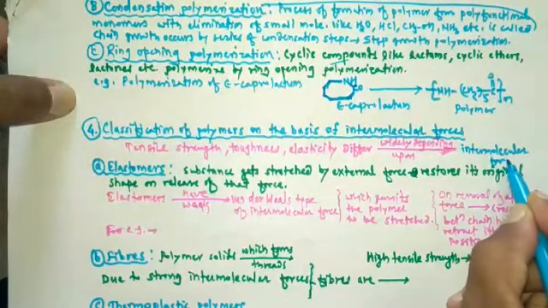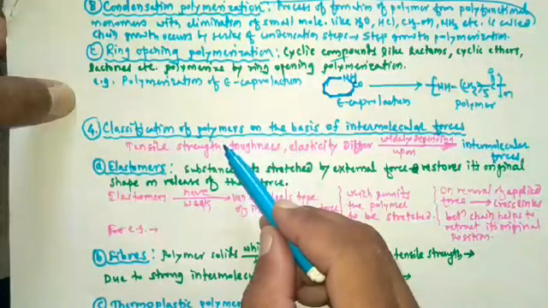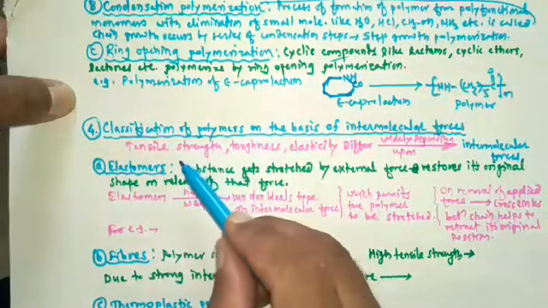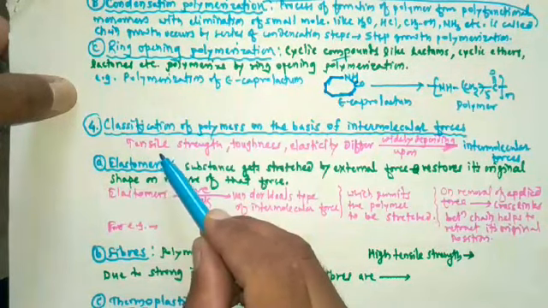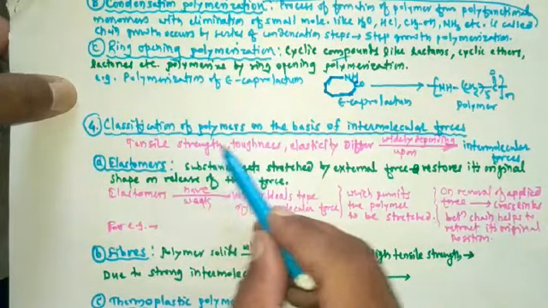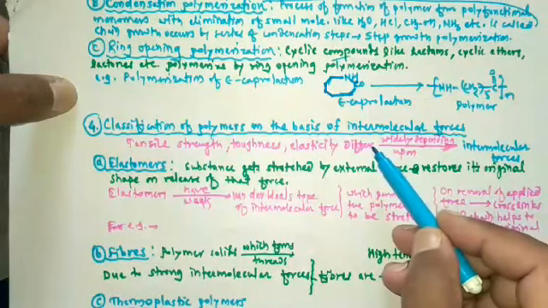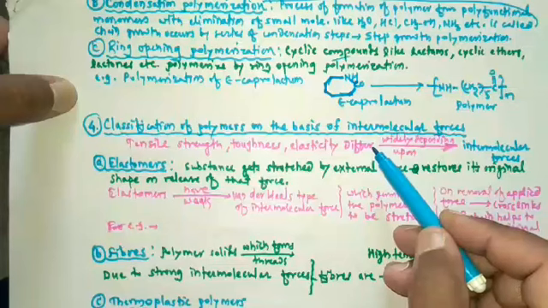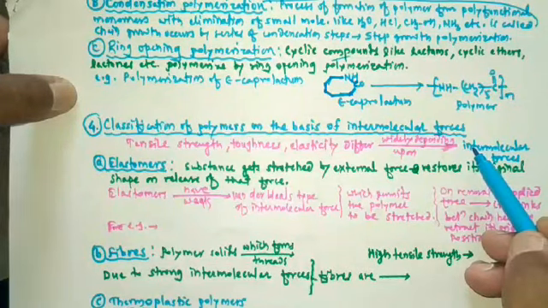Intermolecular forces. Listen once again. The mechanical properties of polymers, like tensile strength, toughness, and elasticity, differ widely, and that depends on the intermolecular forces present in them.